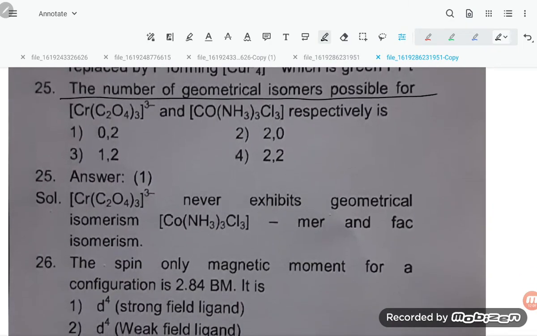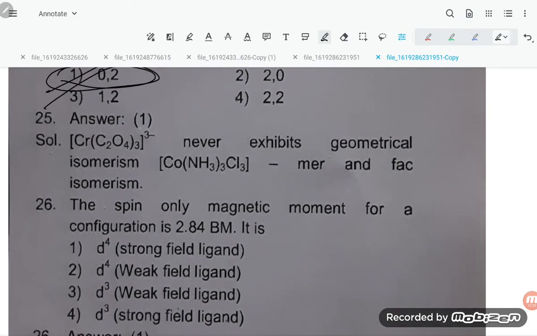The number of geometrical isomers possessed by [Cr(C2O4)3]3- and [Co(NH3)3Cl3] respectively is 0 and 2. Option number 1 is correct. So [Cr(C2O4)3]3- never exhibits geometrical isomerism. [Co(NH3)3Cl3] exhibits meridional and facial isomerism.